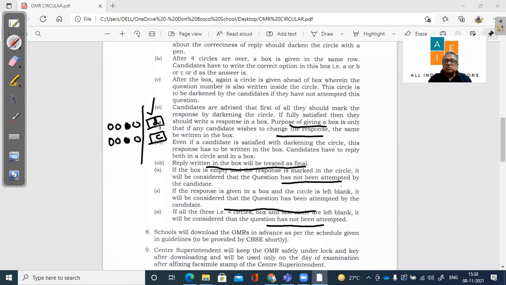So what is important for us to understand is that the box is the most important. The circles are there. Of course, these two should match, but in case you have to make a correction, you do that. So if the box is empty and the response is marked, please remember the question has not been attempted by the candidate. If the response is given in the box and the circle is left blank, then the question will be considered attempted. So here, I'm not marking this, but at the same time, I'm writing C, I will get the marks.